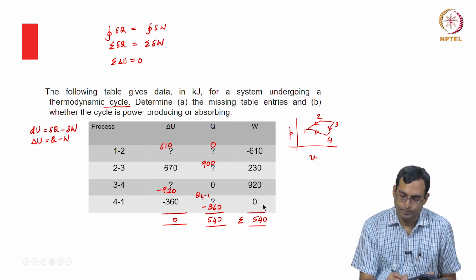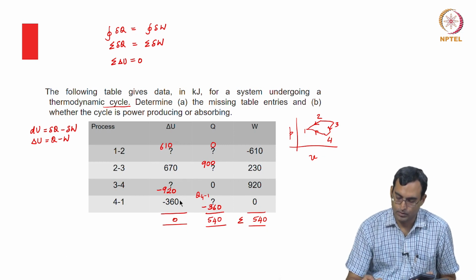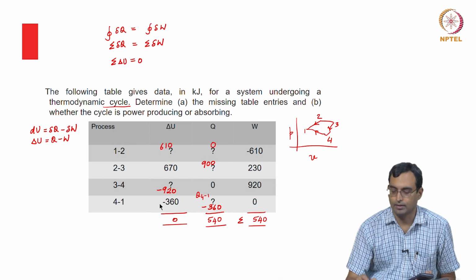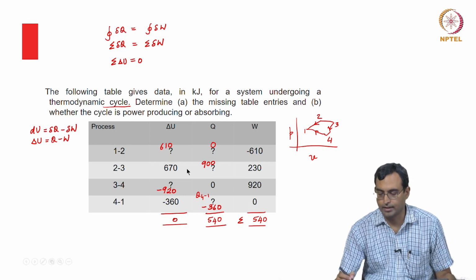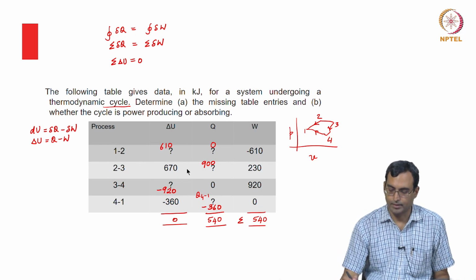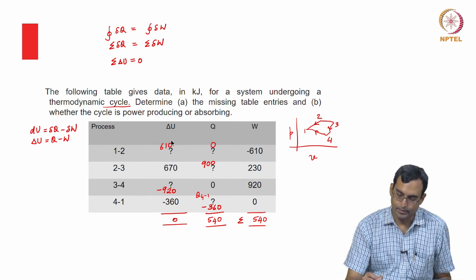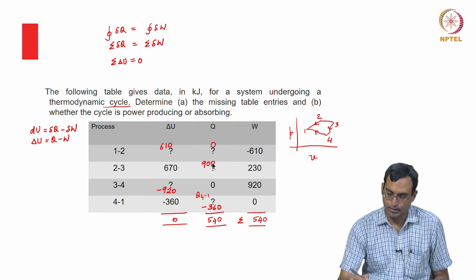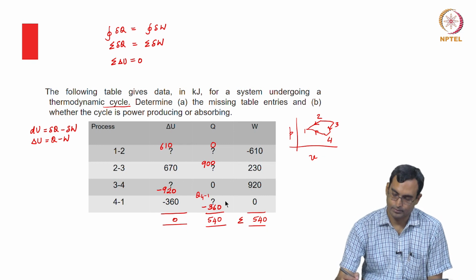I could have also got this by looking at this formula for this, and I can now check if it's consistent. Delta U should be Q minus W. So minus 360 I have here. Q minus W is also minus 360. So this also is fine. So I could do this again in multiple ways, but it doesn't matter which way I do, I get all of them as the same. So now I have the values as 610, 670, minus 920, minus 360, 0, 900, 0, minus 360, minus 610, 230, 920 and 0.